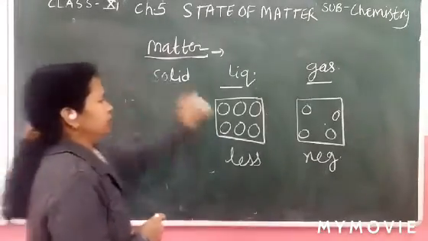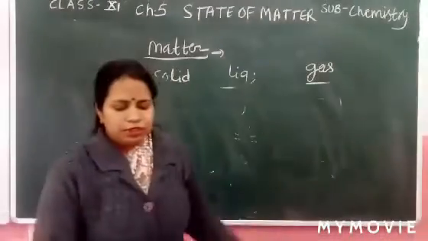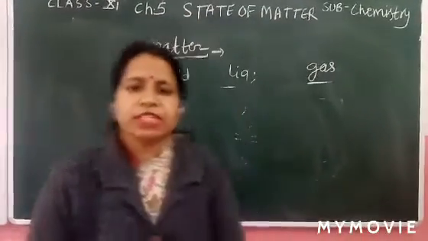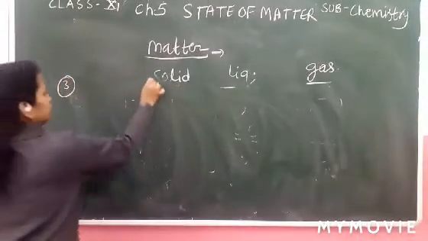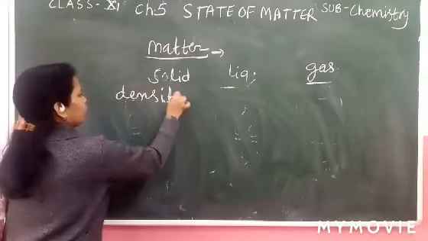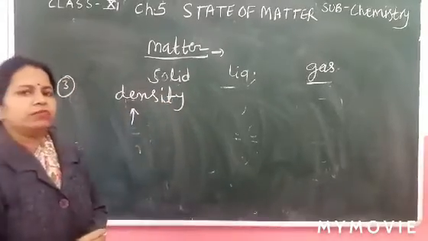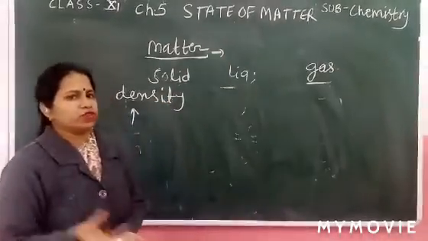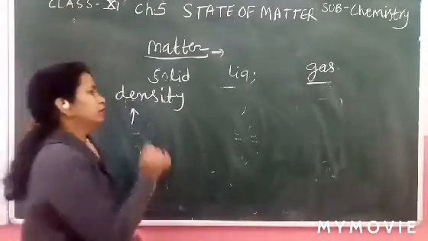Now the next point, the third point: the density of solid is high. What is density? Mass upon volume. So solid has greater mass and so density is high.